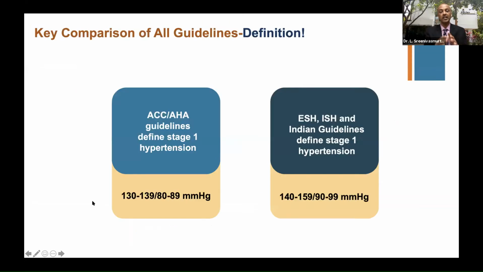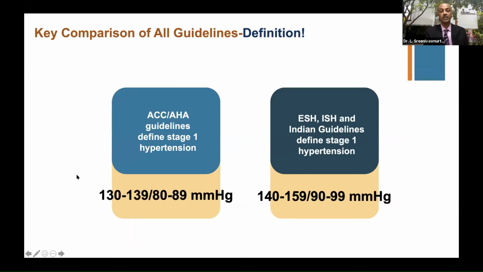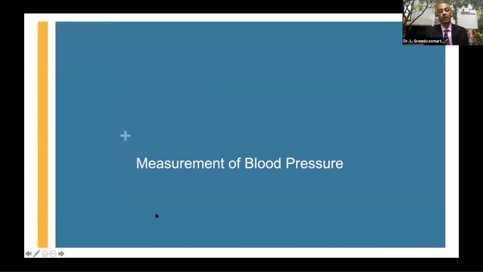So to summarize all these guidelines, in ACC AHA, stage 1 means you are between 130 to 139 and 80 to 89. That means if you don't cross 140/90, that's stage 1. Whereas in ESH, ISH, and Indian guidelines, it is 140 to 159 and 90 to 99. This I'm talking about stage 1. This is a comparison between the guidelines. So this is the essence when it comes to the classification between these 4 guidelines. So let us move on to the next section, measurement.